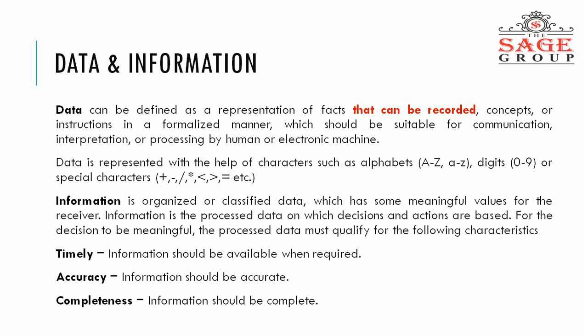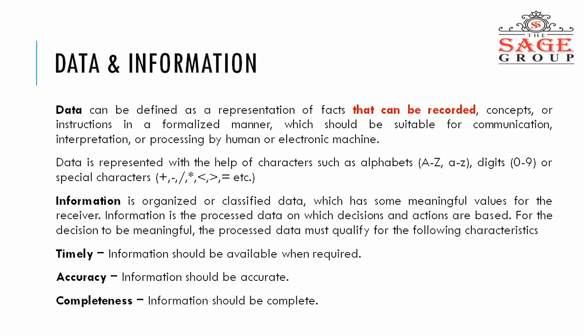Now, information is organized or classified data which has some meaningful value for the receiver. Information is the processed data on which decisions and actions are based. For the decision to be meaningful, the processed data must qualify for the following characteristics: it should be timely, and it should have accuracy and completeness. Suppose we say simply student, that doesn't mean much.